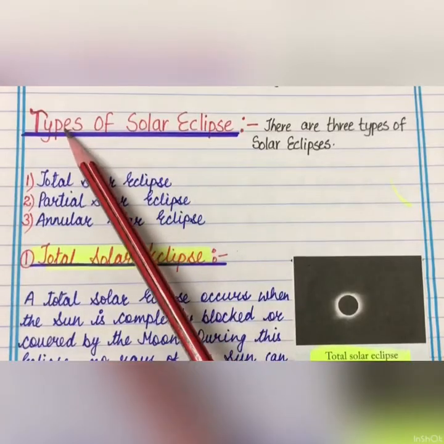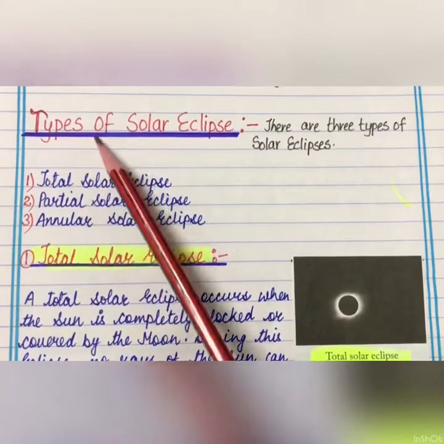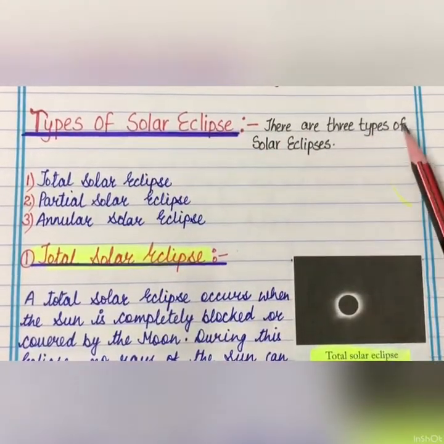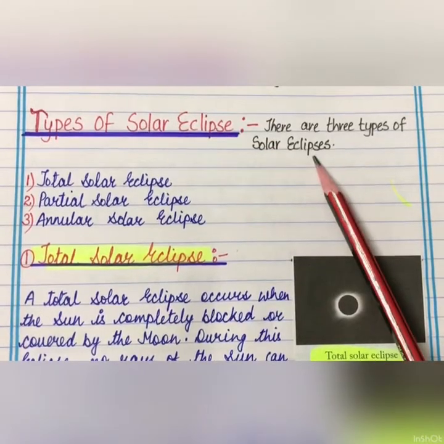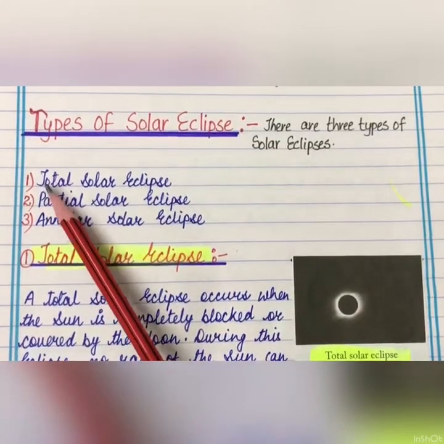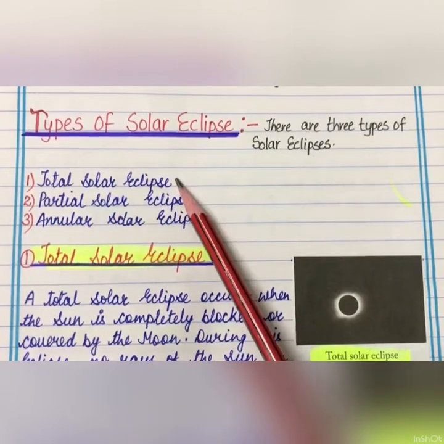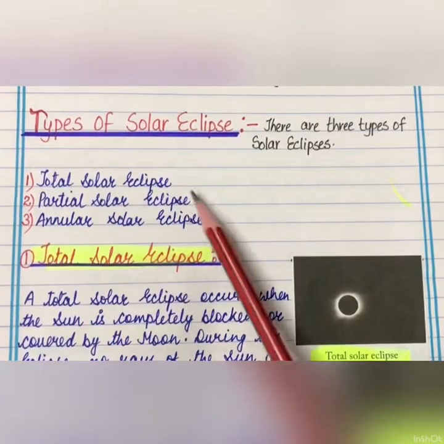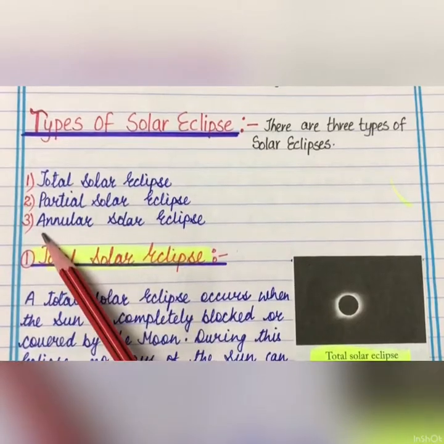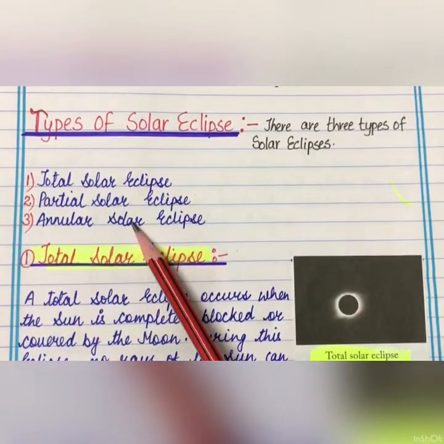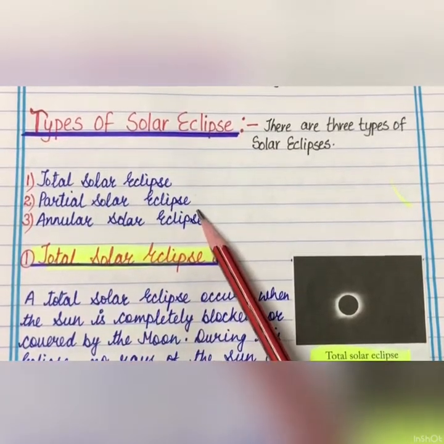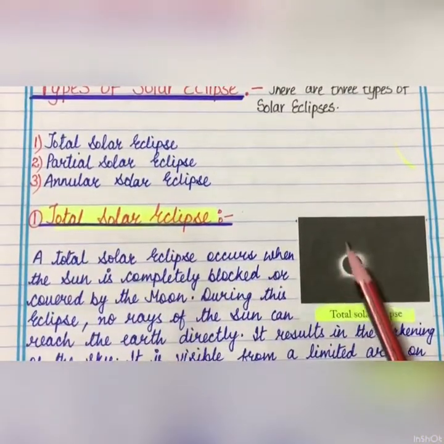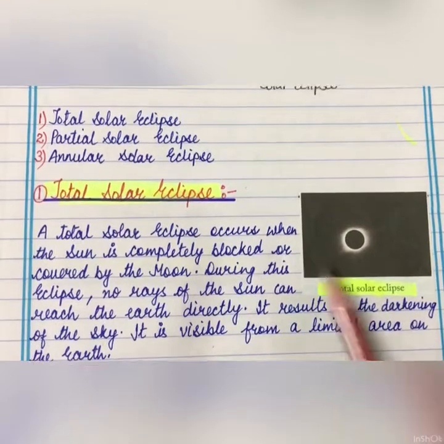Now we will discuss about the types of solar eclipse. There are 3 types of solar eclipses. First is total solar eclipse. Second is partial solar eclipse. And third is annular solar eclipse. First of all, we will discuss total solar eclipse.